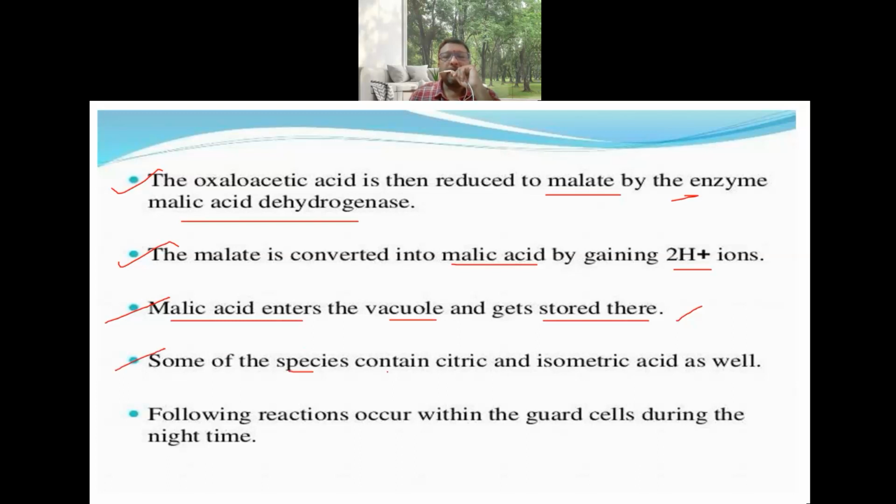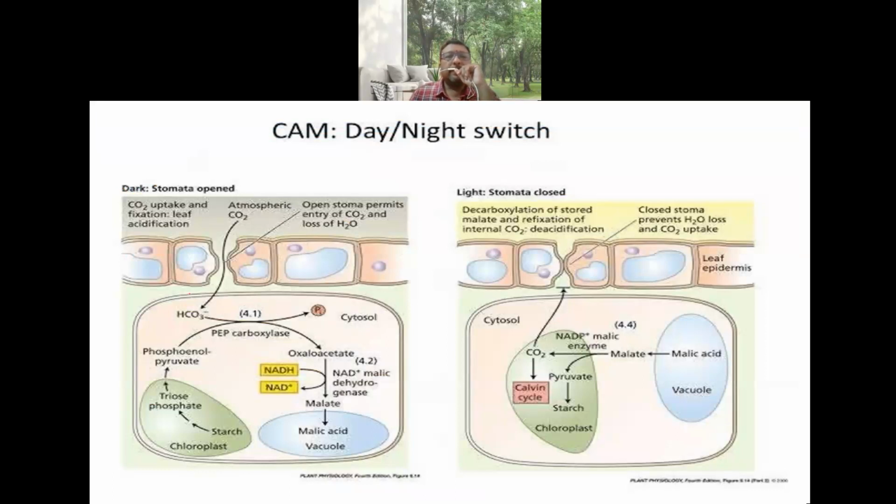And some of the species contain citric and/or isocitric acid. Then coming down, the following reactions occur within the guard cells during the night. So in this picture, you can see side by side what happens during the daytime and during the night time. So this happens during the night time, where the stomata are open.